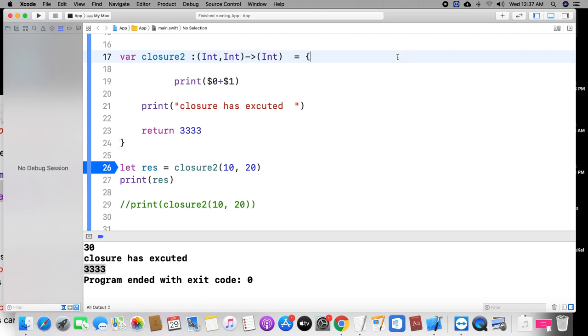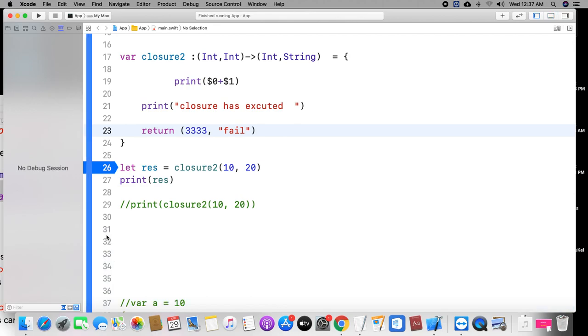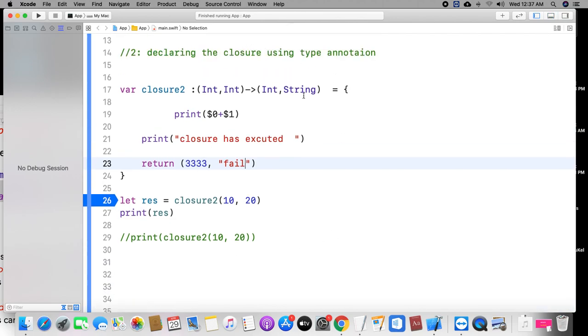Very important concept. If you want to return multiple types, is it possible? Yes, it is possible. I'm giving a string. Here you need to declare the type. Otherwise it will fail. You can declare as you wish, taking multiple parameters and returning multiple values. If you take 3 parameters, you need to use $2. If you take one parameter, you need to use $0. Okay, you can practice it.